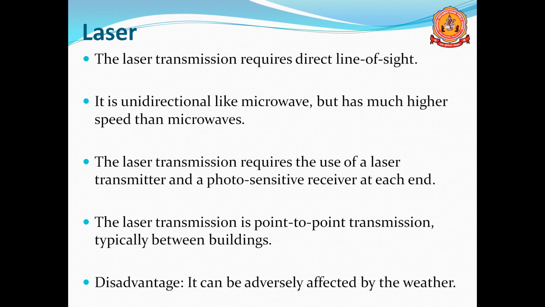The laser transmission is point to point transmission, typically between two buildings. If you want to transfer the data from one building to another building, not for long distance, only a small distance, we can use laser transmission. One point to another point we can transmit the data. The disadvantage is it can be adversely affected by weather. When there is cloud or rain, both the devices, transmitter and receiver, are not visible. At that time it is not possible to transfer the data in the case of laser beams.